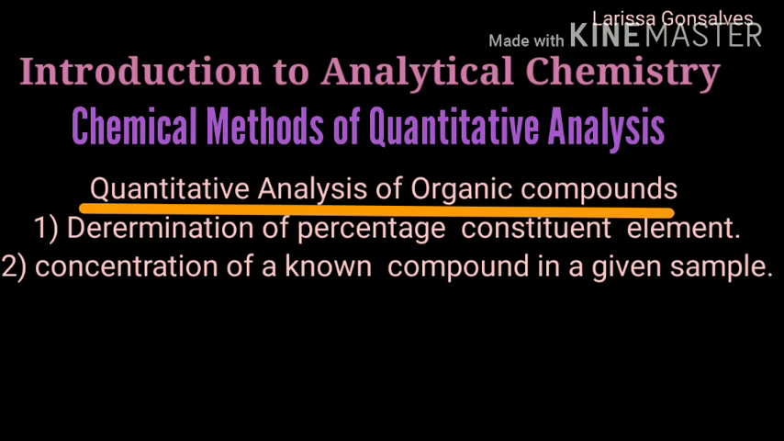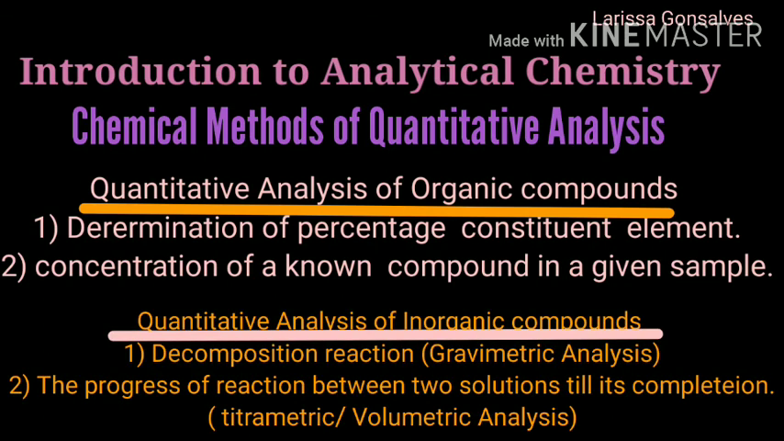Whereas quantitative analysis of inorganic compounds involves methods like decomposition reactions, that is gravimetric analysis, and the progress of a reaction between two solutions till its completion, which is called volumetric analysis or titrimetric analysis as well. When you say quantitative analysis, it involves measurement of quantities like mass and volume by using some equipment or apparatus like a weighing machine, burette, etc.